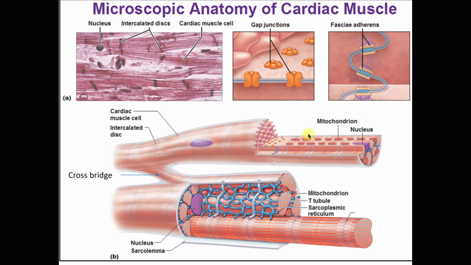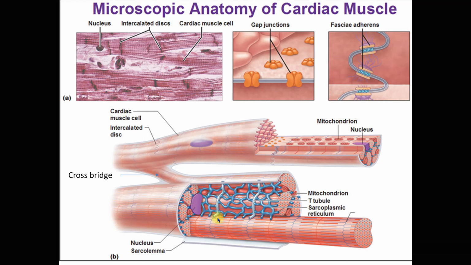And then you can see how the cardiac muscle fibers are being straightened. Very much similar to the skeletal muscle. So both skeletal muscle and cardiac muscle have sarcolemma, as well as sarcoplasm.